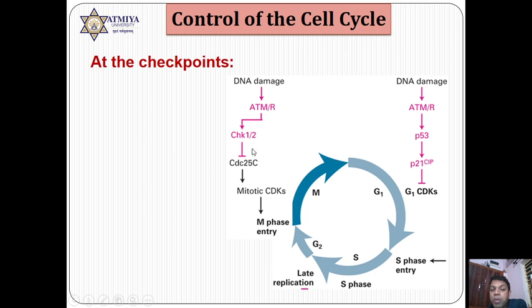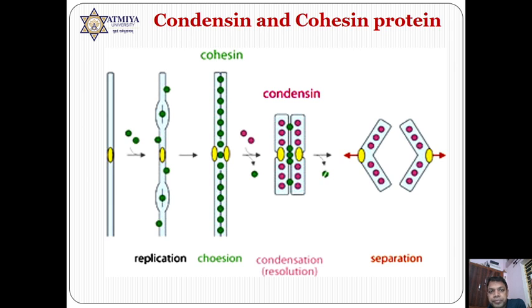So here blocking of CDC25 phosphatase occurs, but in case of the G1 checkpoint, P53 is activated, which activates P21. So there are two opposite types of regulation, but the motto is the same, that is blocking of the cell in case of DNA damage.